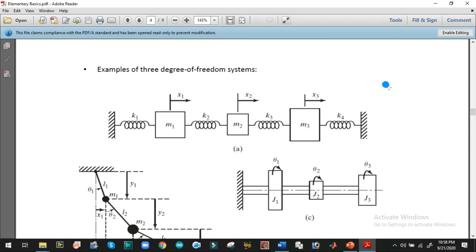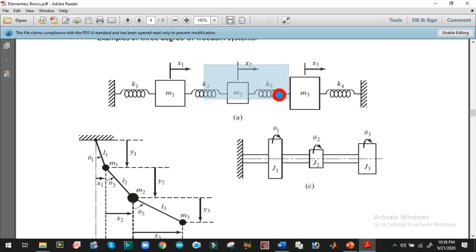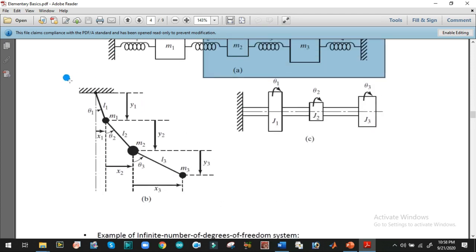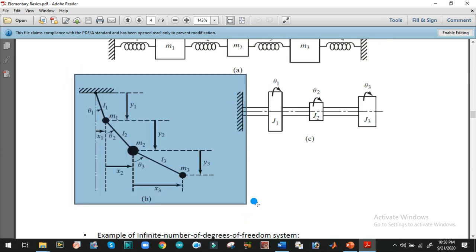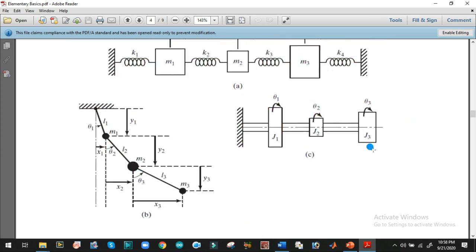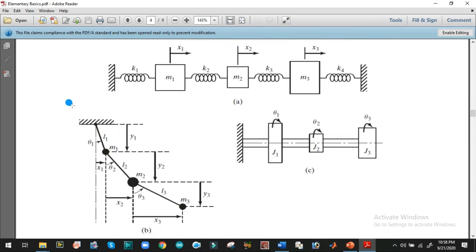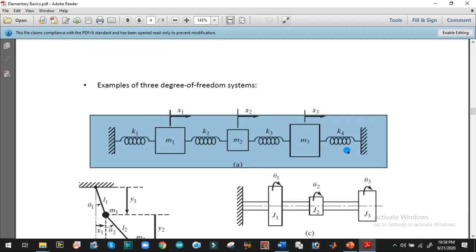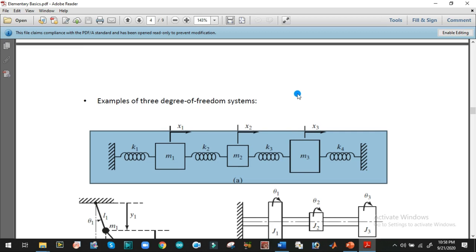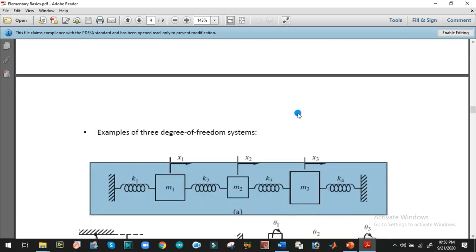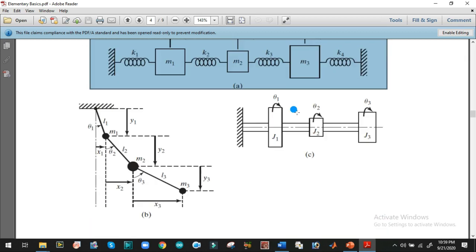For example, mass spring system. This is the mass spring system, or simple pendulum system, or torsional vibration system. In the case of the mass spring system, we have already considered the example of a hammer forging machine. I do not need to explain it again.